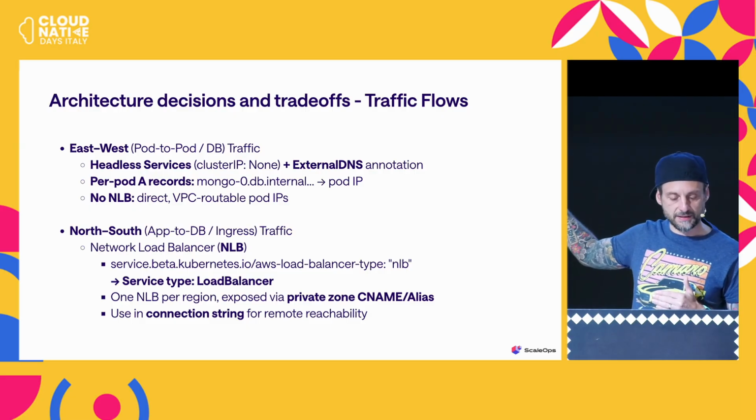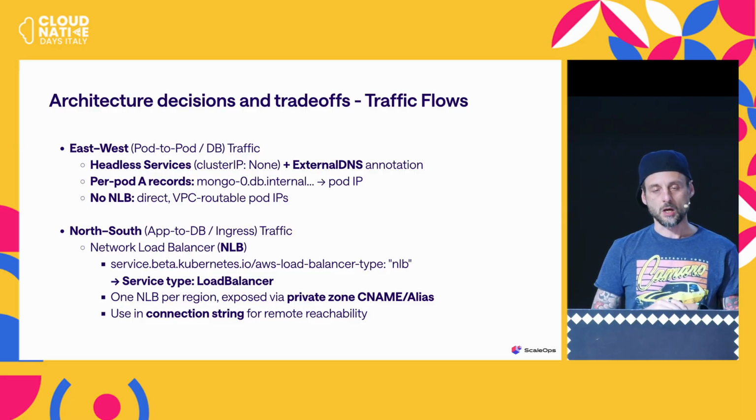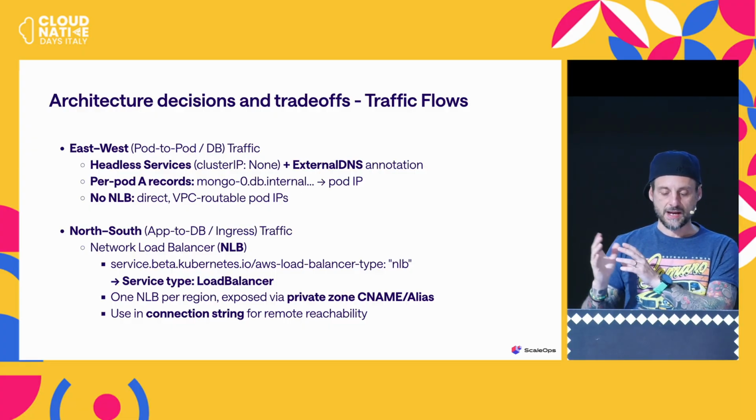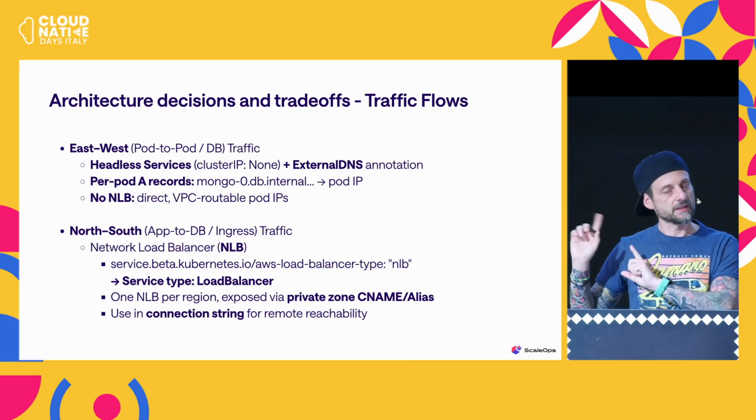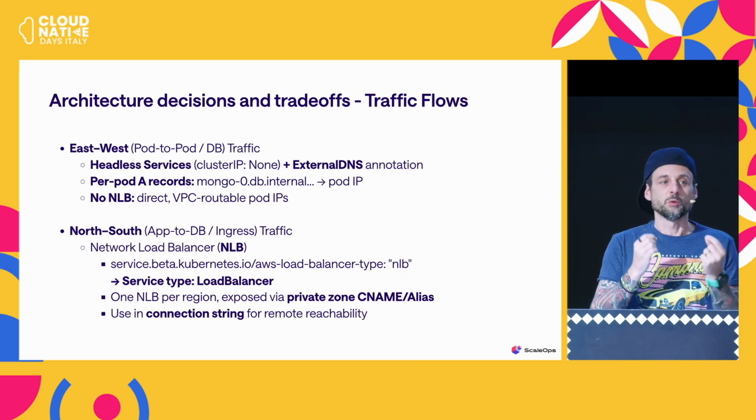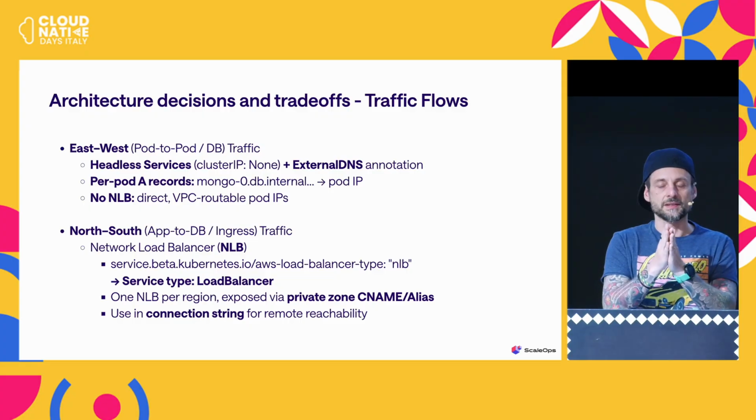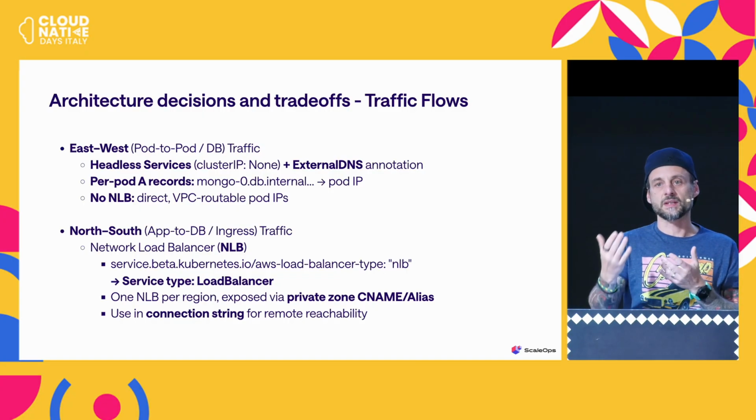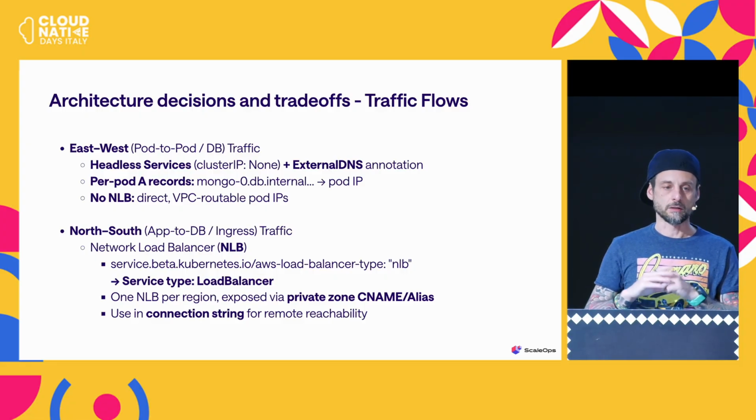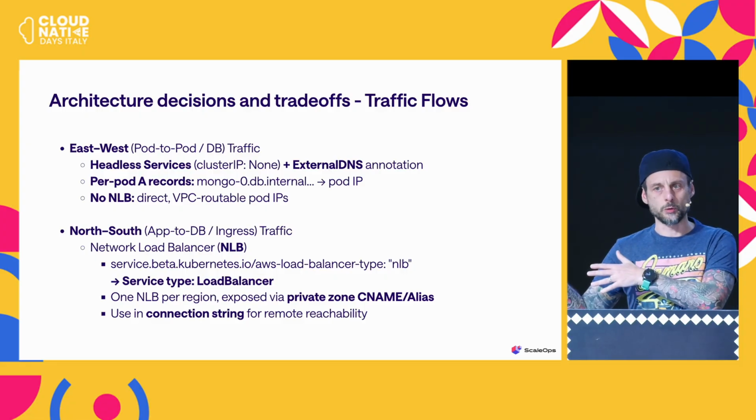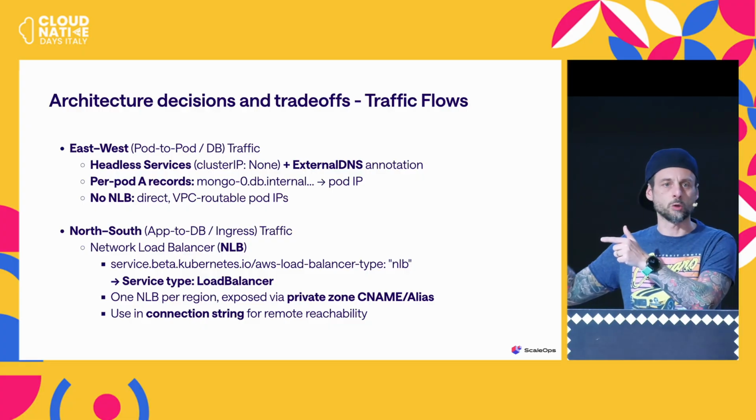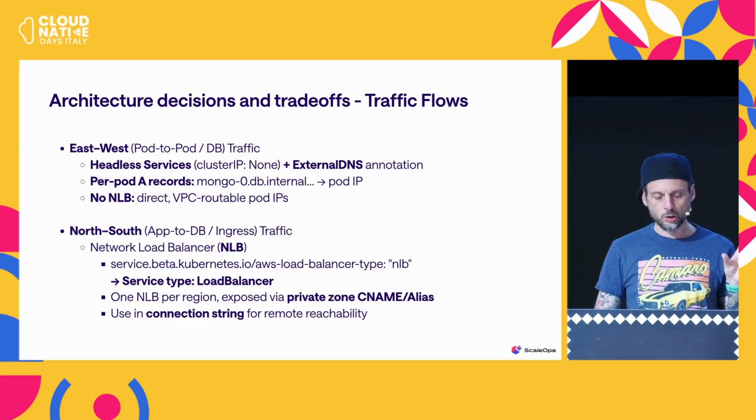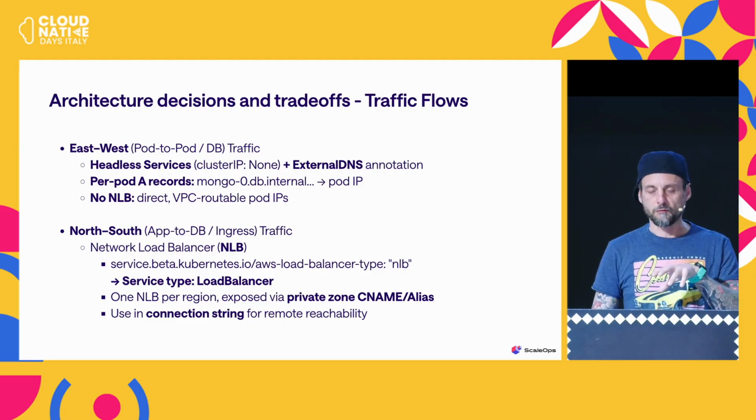Again, you annotate the service with service type load balancer, one NLB per region, and it can be exposed via a private zone, but typically here, this is not what I've done. You can do it, but by default, remember, it's connected privately. So the NLB has all the network connections privately. It's also automatically exposed in AWS in a DNS zone that belongs to AWS, so you will see the name of the region .aws.com. It's local, meaning that it's not reachable from the internet. And you're going to be using this in the connection string for remote reachability.